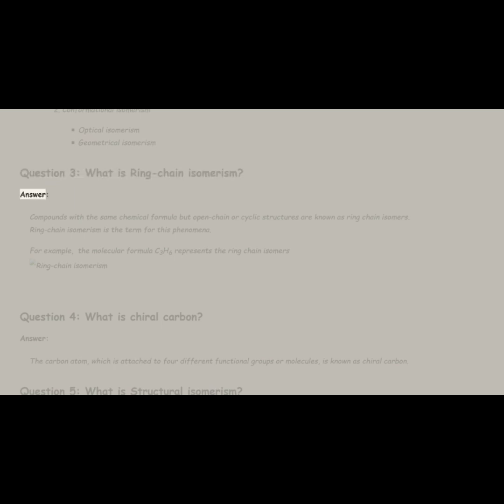Question 3. What is ring chain isomerism? Answer. Compounds with the same chemical formula but open chain or cyclic structures are known as ring chain isomers. Ring chain isomerism is the term for this phenomenon. For example, the molecular formula C3H6 represents the ring chain isomers. Question 4. What is chiral carbon? Answer. The carbon atom which is attached to 4 different functional groups or molecules is known as chiral carbon.